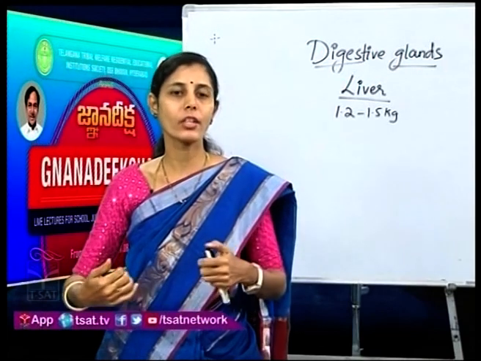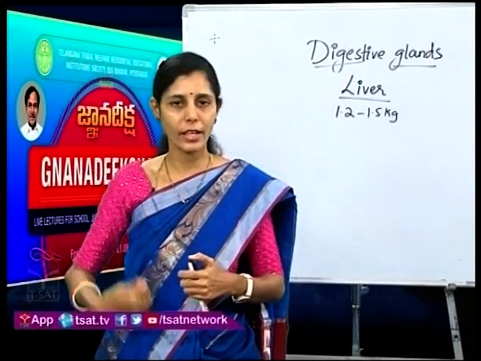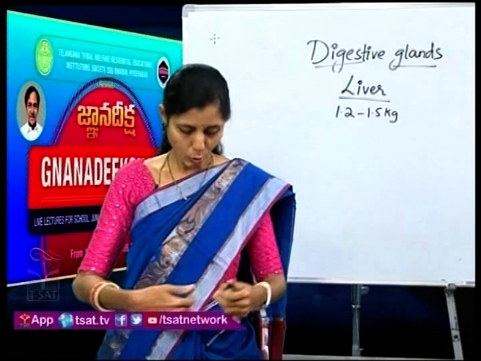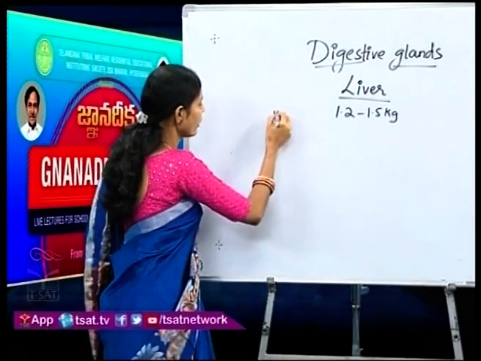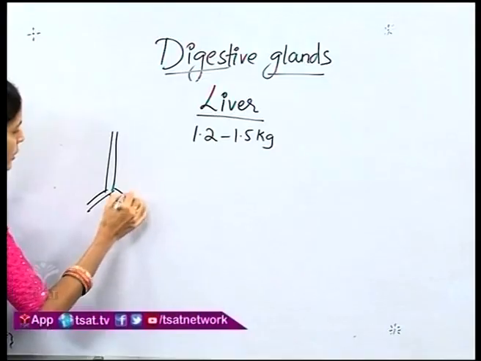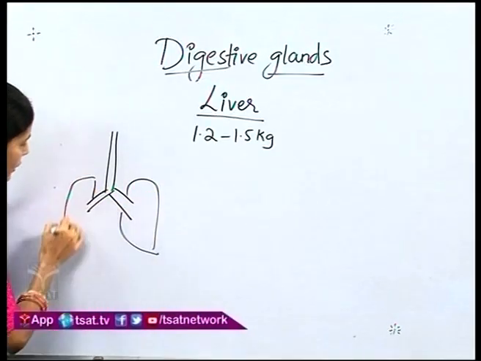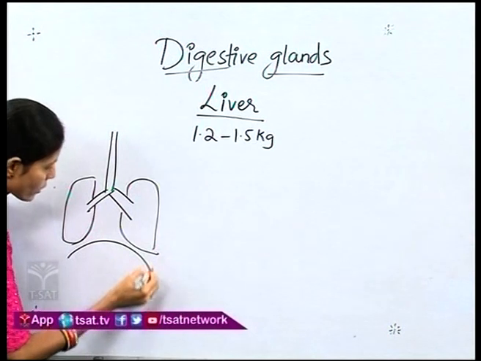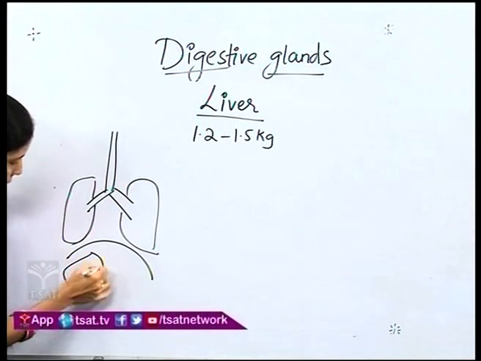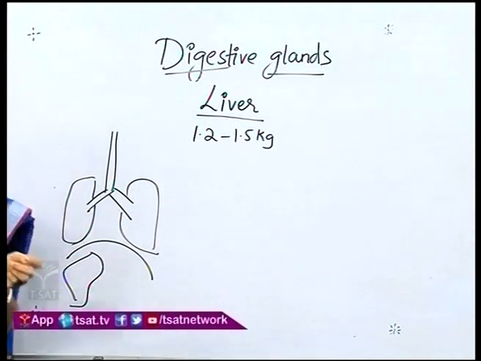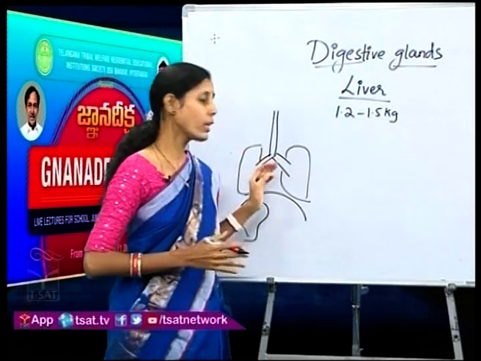Just beside your stomach, on the right side, you will have the liver below the diaphragm. If you remember your respiratory system, you have the lungs, below which there is a muscular organ called the diaphragm. Just below the diaphragm, towards the right side, you have your liver, which is in the abdominal cavity.